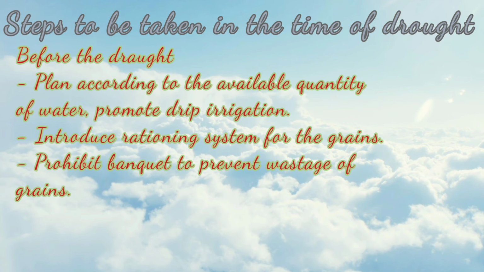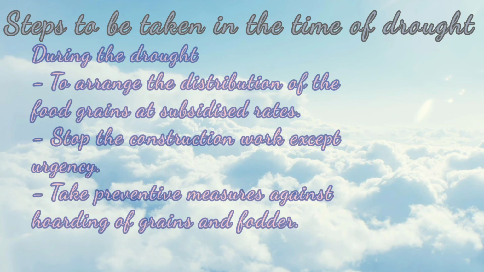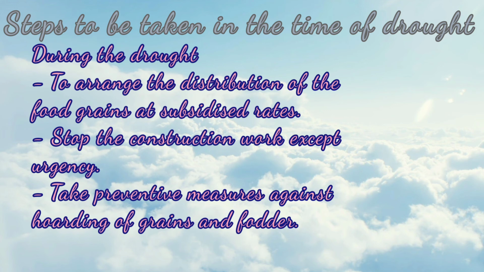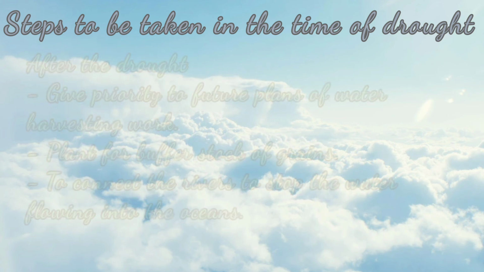Prohibit banquets to prevent wastage of grains. During the drought, arrange the distribution of food grains at a subsidized rate. Stop the construction work except in urgency. Take preventive measures against hoarding of grains and fodder.